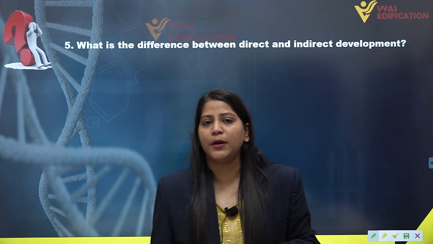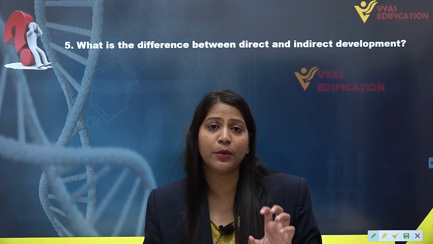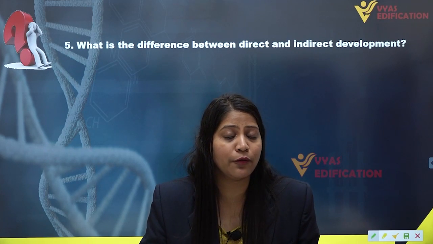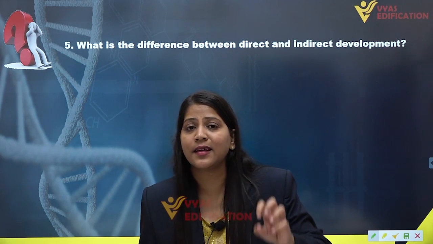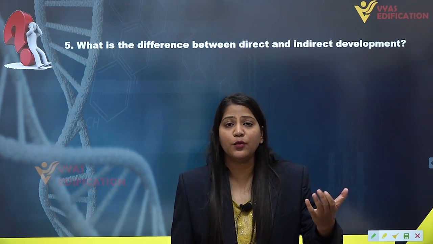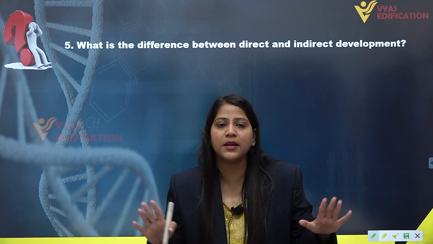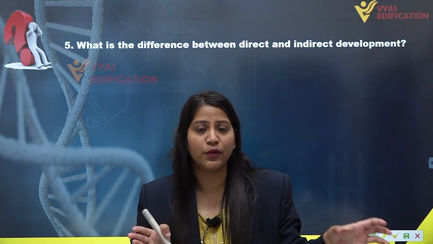In direct development, what happens? The same procedure goes on in sexual reproduction: the gametes form, then the gametes fuse with each other, the zygote forms, the zygote transforms into an embryo, and this embryo gives rise to an adult individual directly. There are no larval stages or intermediate stages present between the embryo and the adult individual.